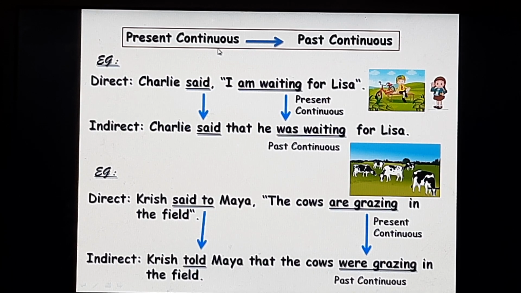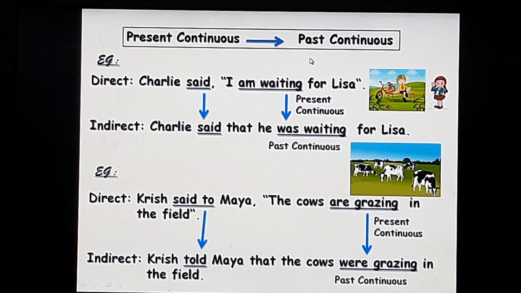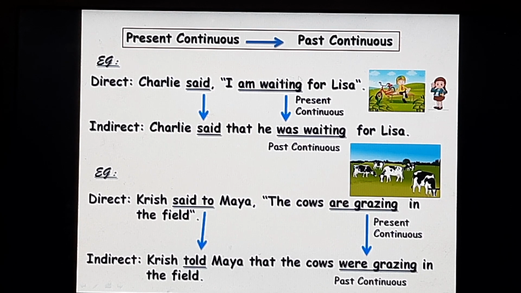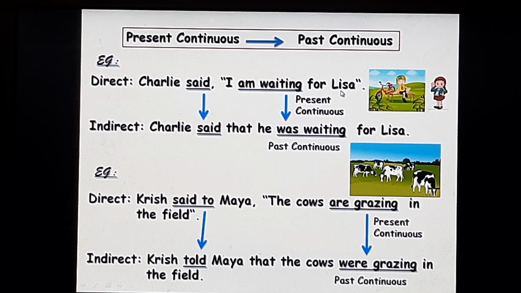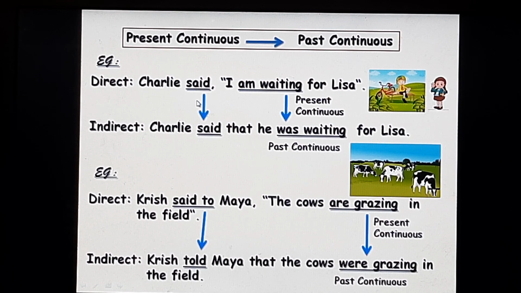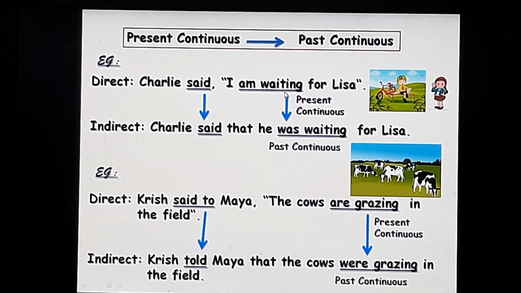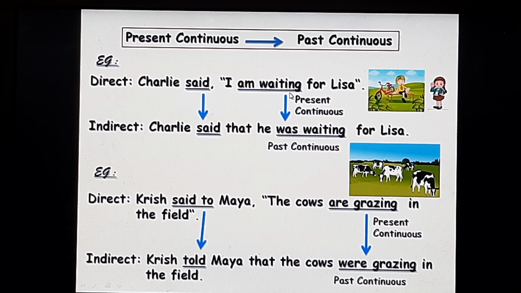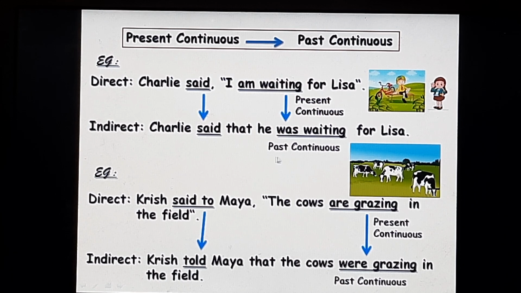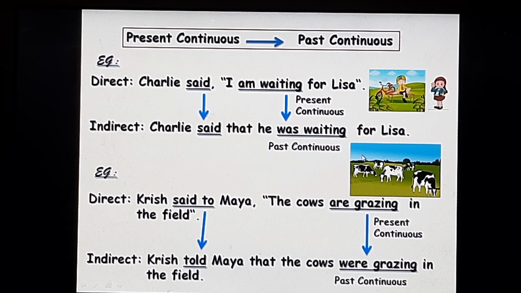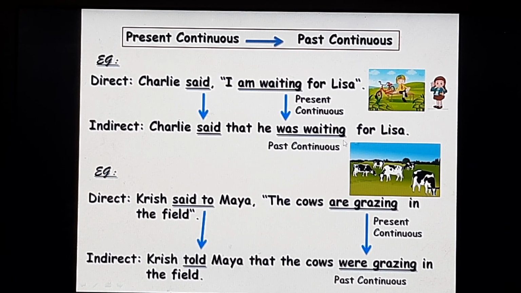The present continuous in the direct will change into past continuous in the indirect. Charlie said, "I'm waiting for Lisa." Said is the reporting verb in the past tense. I'm waiting is the present tense continuous verb in the direct speech. It must change into its past continuous in the indirect, which is was waiting. Charlie said that he was waiting for Lisa.